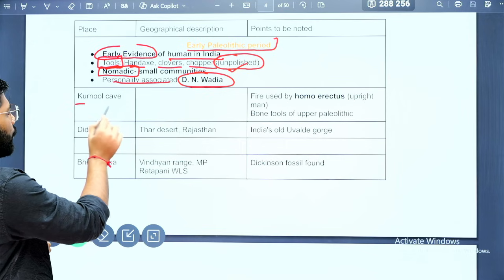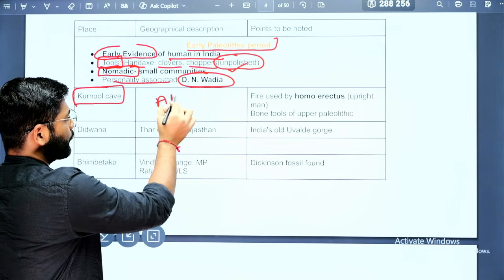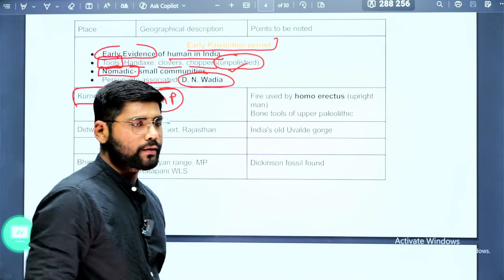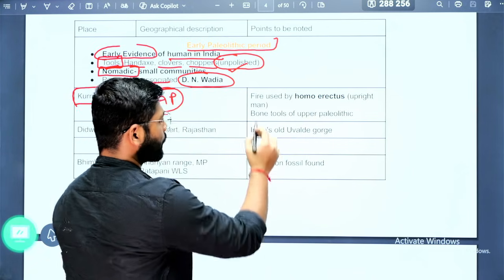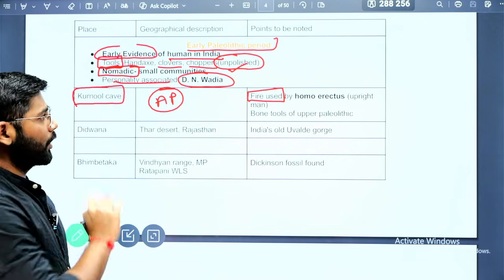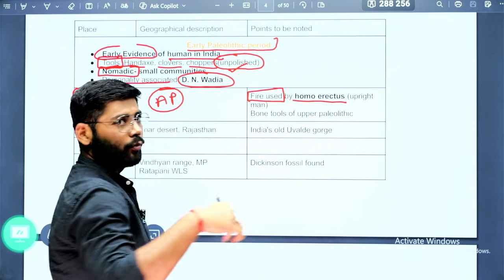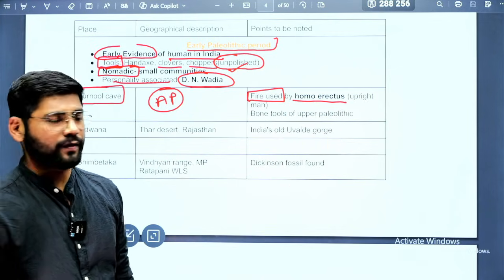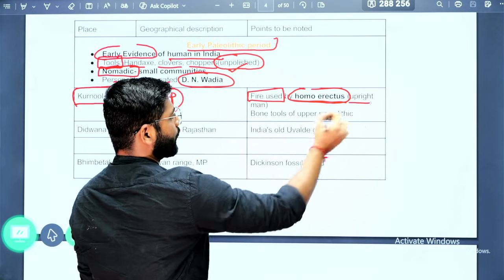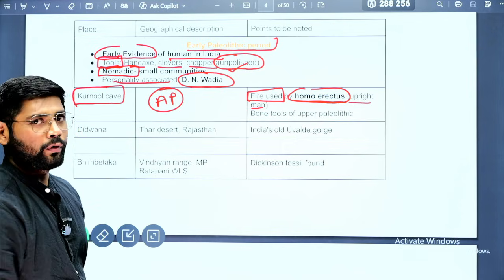Now, the Karnool cave. Everybody knows Karnool cave. It is situated in Andhra Pradesh, so this is the state name. Why is it important? Because fire was used for the first time in India in the early Paleolithic period, by Homo erectus. We belong to Homo sapiens, but previously there was a species called Homo erectus, the upright man. These people used fire, and that evidence was found in the Karnool cave.